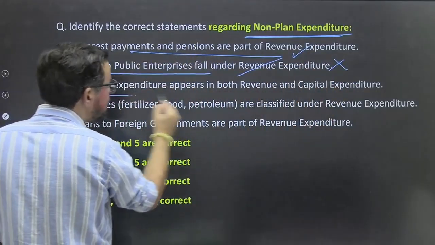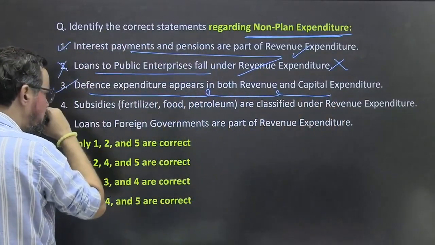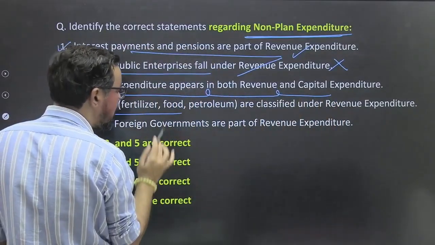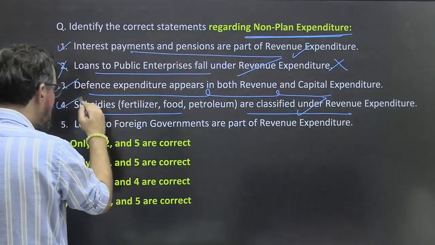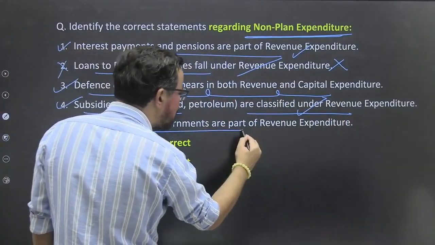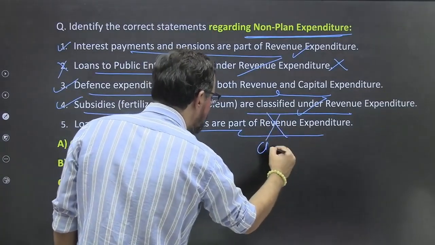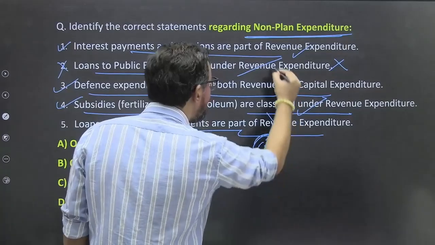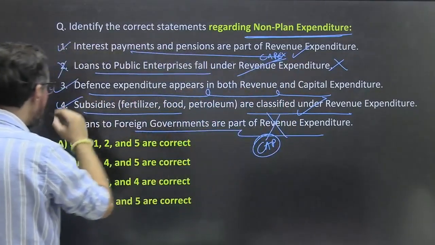Defense expenditure appears in both revenue as well as capital expenditure. True. Subsidies like fertilizer, food, or petroleum are classified under revenue expenditure. Loan to foreign governments are part of revenue expenditure. No. Again, this is capital expenditure. So this is also wrong.